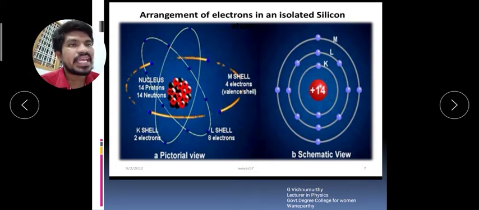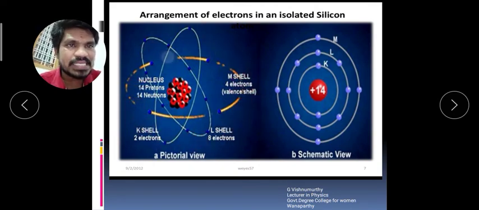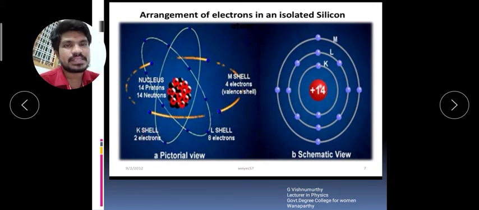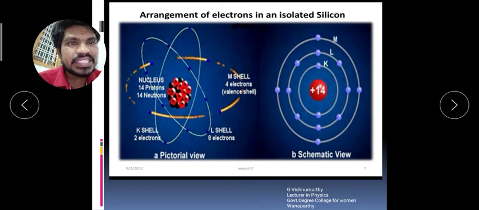The shell order increases going away from the nucleus. Here, the K shell contains only 2 electrons, the L shell contains 8 electrons, and the M shell contains 4 electrons.